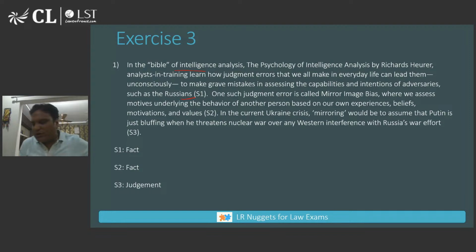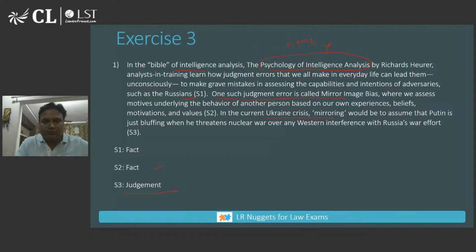It basically talks about what is being discussed in this particular book. A lot of time we get worried about this, but this is just a name. Why are we worried about this? The second statement is also a fact, wherein the author now gives an example from real life. S3 is the most important statement for which the entire passage has been written. The author wants to tell that in the current situation, there is this mirroring problem which we are doing. We are believing that Russia will behave in a similar manner, the way our preconceived notion suggests.